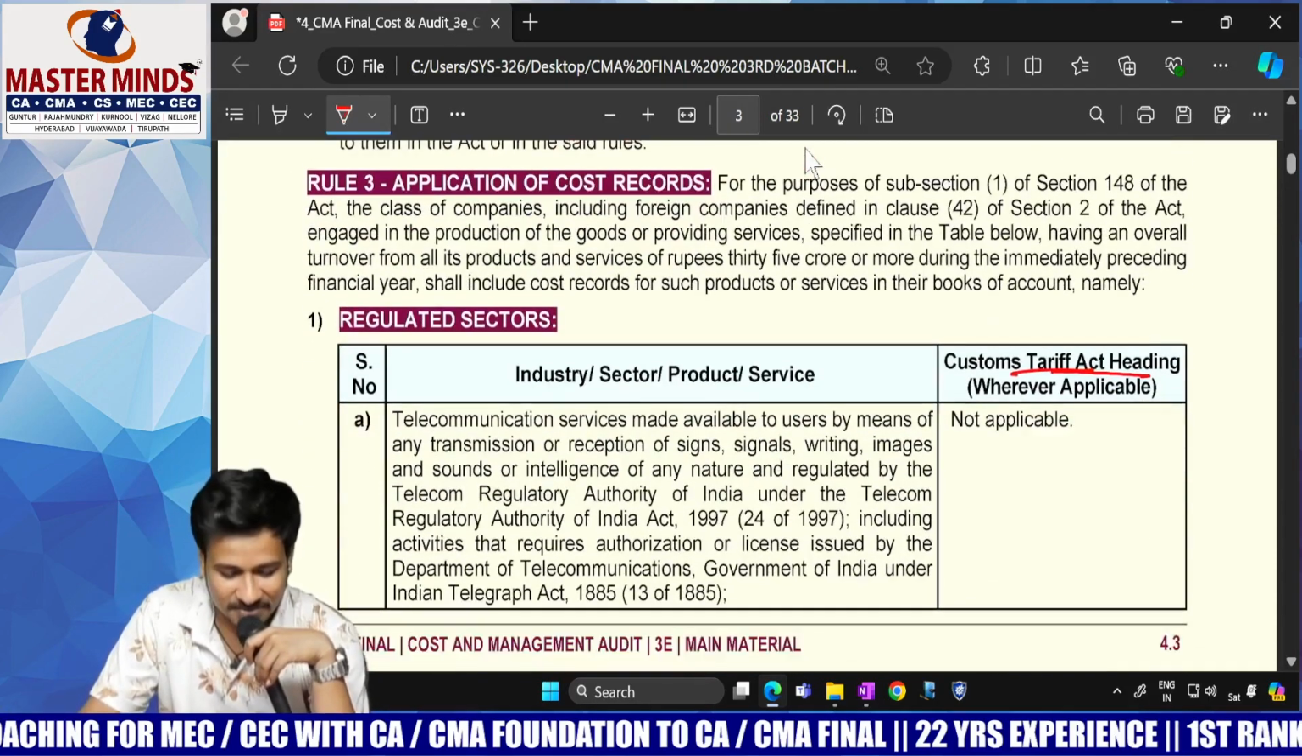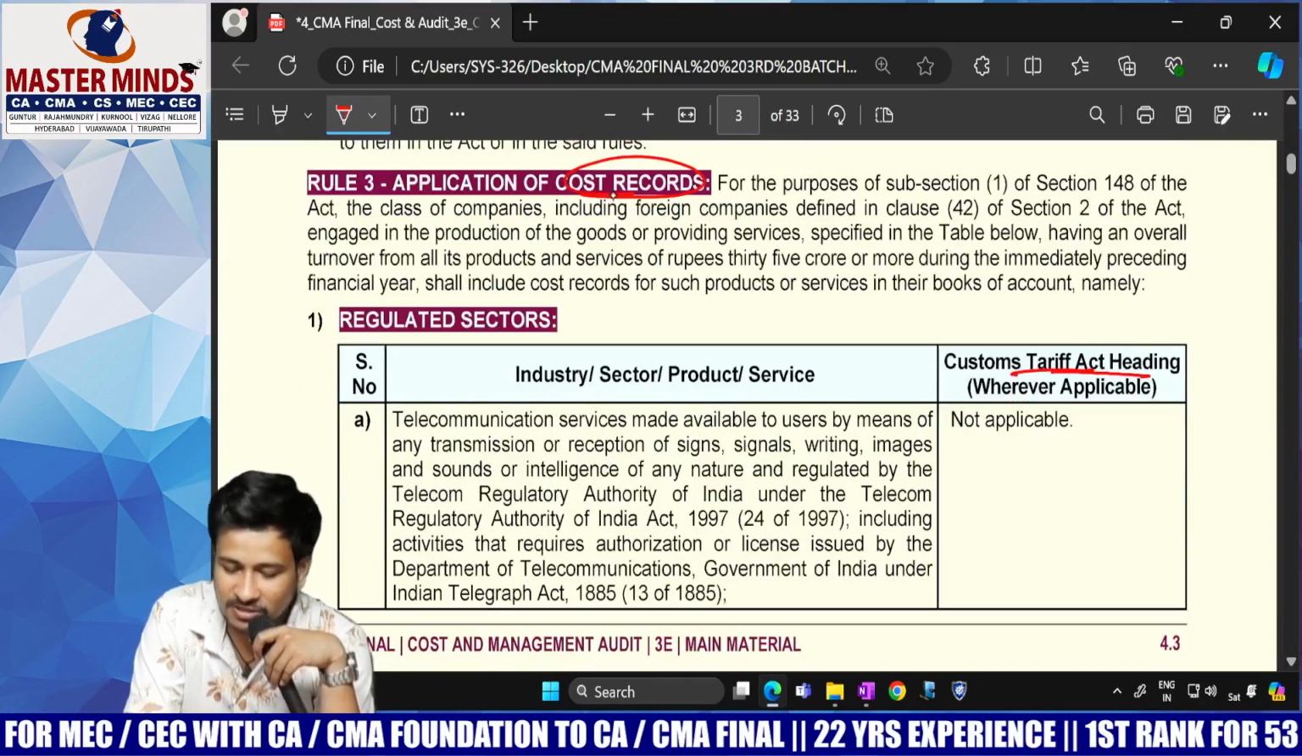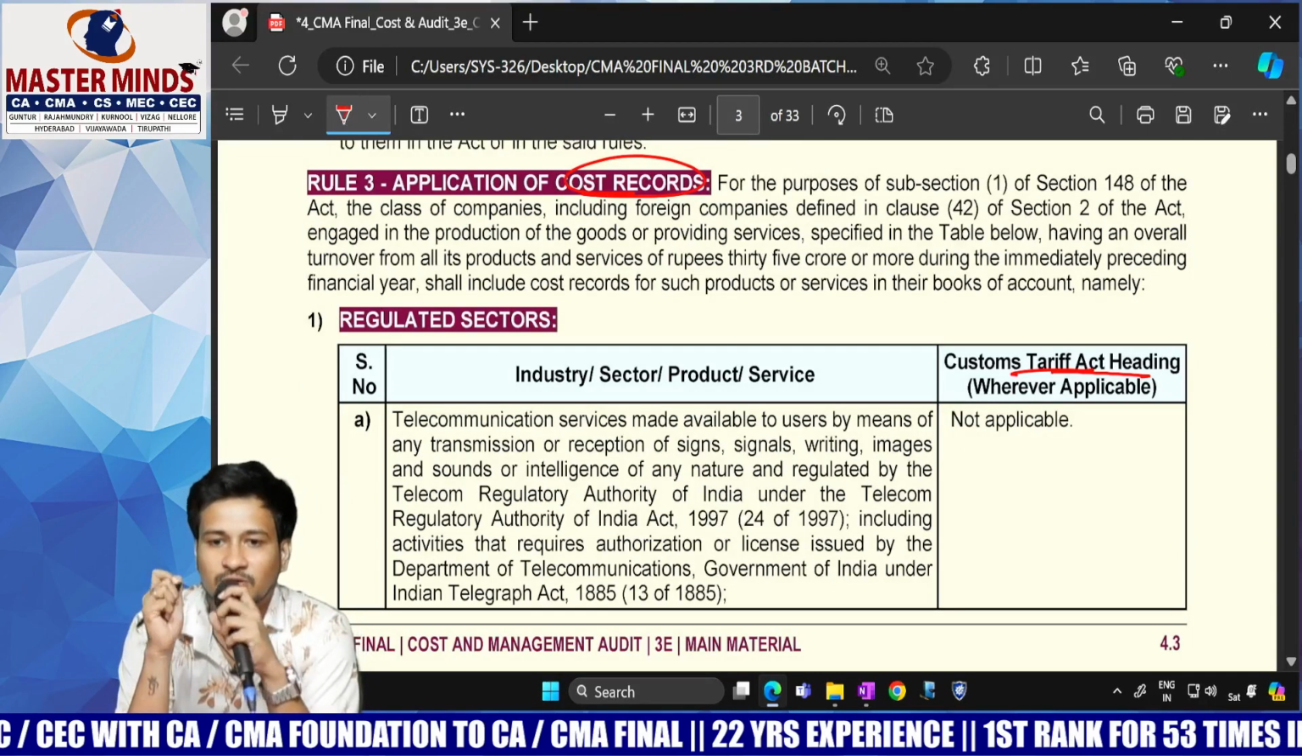Great. Rule number 3. Application of cost records. So, rule number 3.